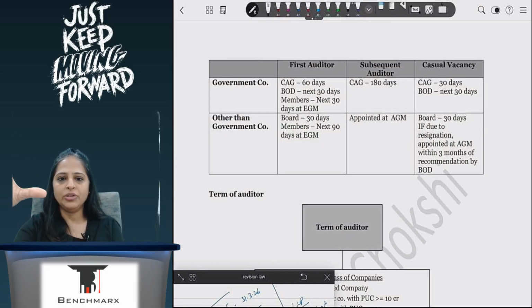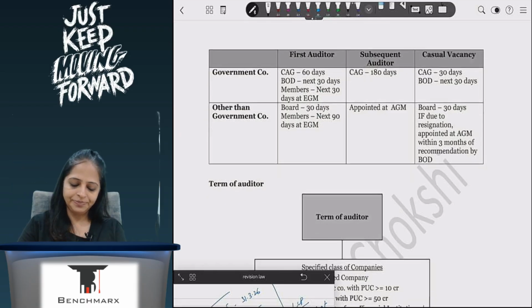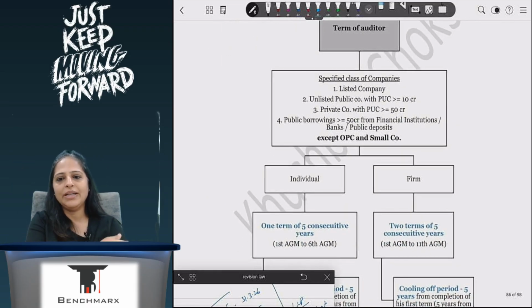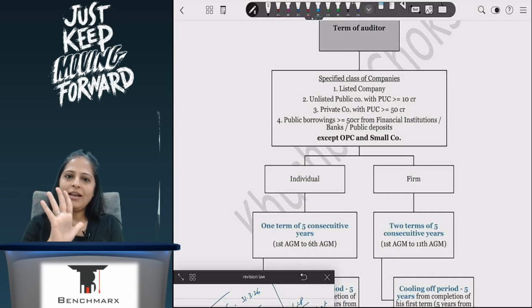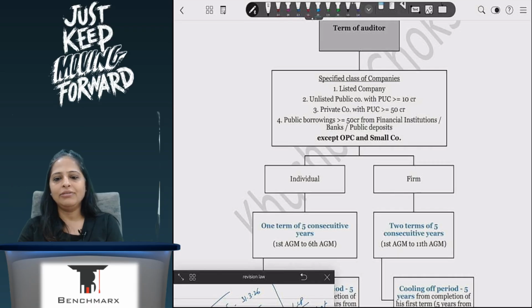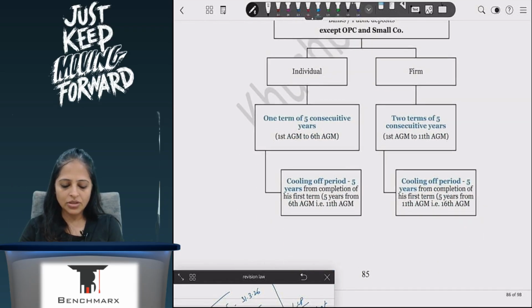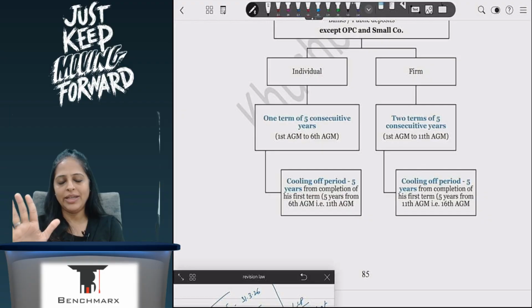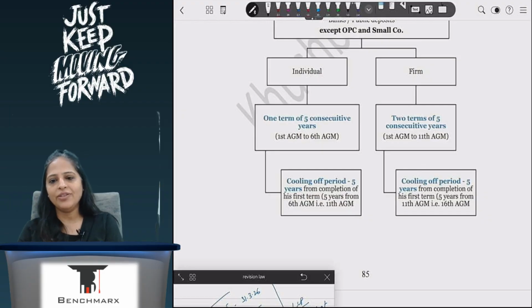The term of the auditor is, if it is a listed company or it is an unlisted public company with paid up capital more than 10 crores, or a private company with paid up capital more than 50 crores, or borrowings more than 50 crores, then in that case they will have tenure for the auditors. If he is an individual, then he will have 5 years of working as an auditor, then 5 years of cooling off period, and if he's a firm, then 5 years plus 5 years, so 10 years of working as an auditor, 5 years cooling off period.